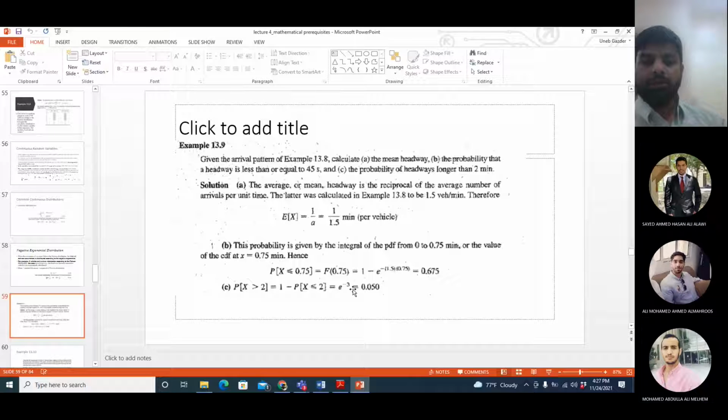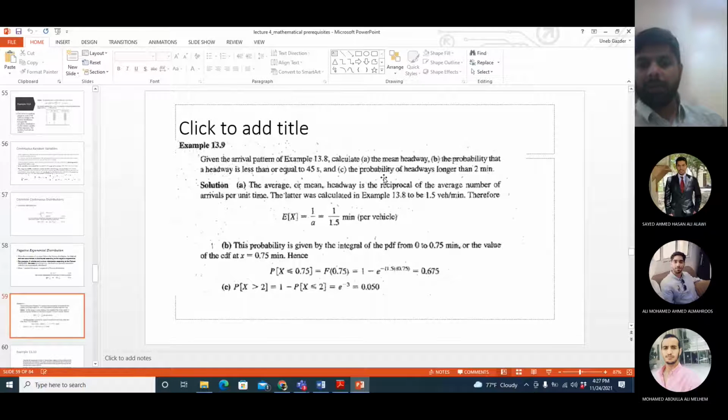So if you are not fond of integrals, or if you don't remember how you are supposed to do it, don't worry. If you just remember this, then it is okay. It's always 1 minus this thing, where 1.5 is the value of A, the inverse of the arrival rate, and 0.75 is the value of X. Then you do 1 minus this, and this will give you the probability.